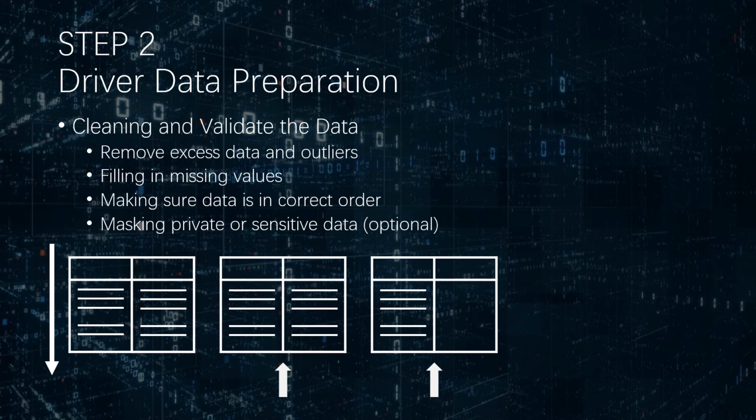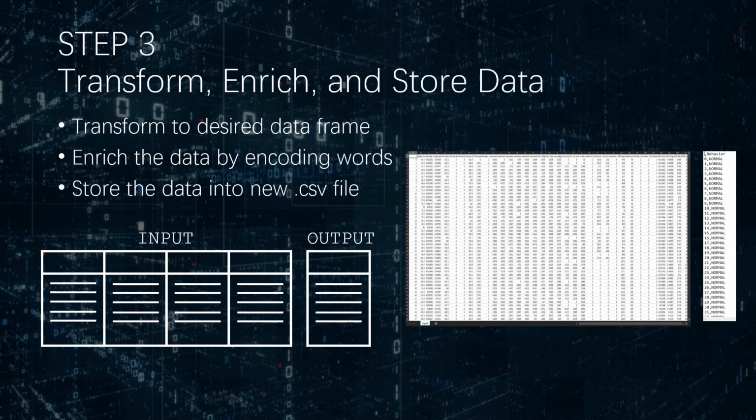The last step that we have to do is to transform, enrich, and store the data. First, we have to transform to the desired data frame. We have to put our data in a table so that we have the number of columns and rows that we want. The next thing is to enrich the data by encoding words, because computers understand numbers more than words, so we have to encode words into codes or numbers. Lastly, we can store the new data frame in a new .csv file, so that later on we can use this cleaned .csv file in our Python code.